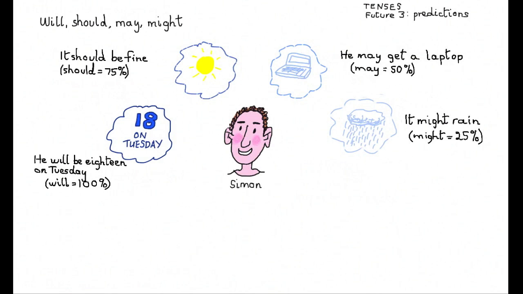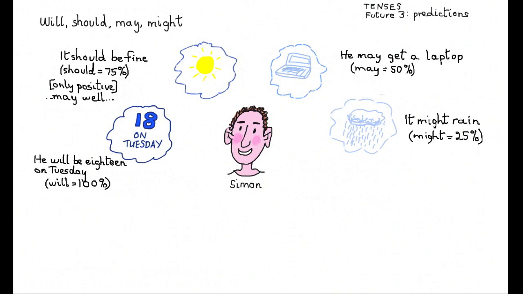3 of these words, will, may and might, we can use positively or negatively. So we can say he may pass, but also we can say he may fail. But should is different. Should is only positive. I'll just write here only positive. Because if you want to say something probably negative, you have to use a different phrase. May well, for example. If you think it'll probably rain, you can say it may well rain.